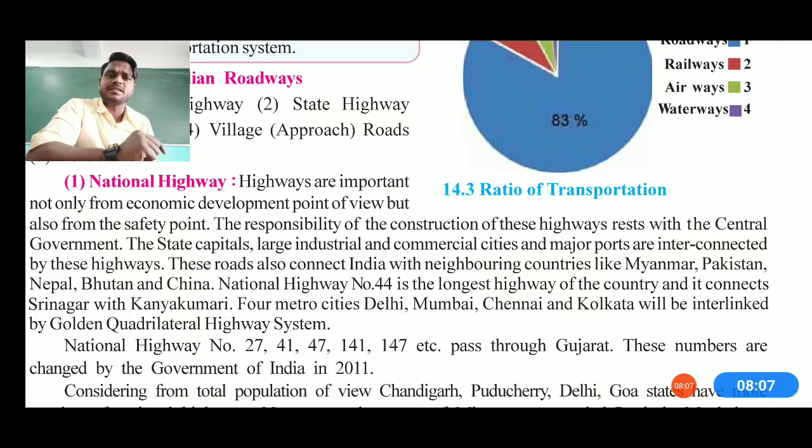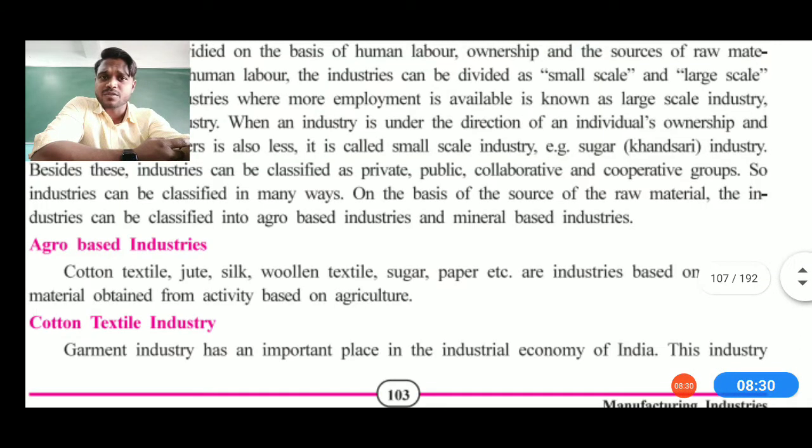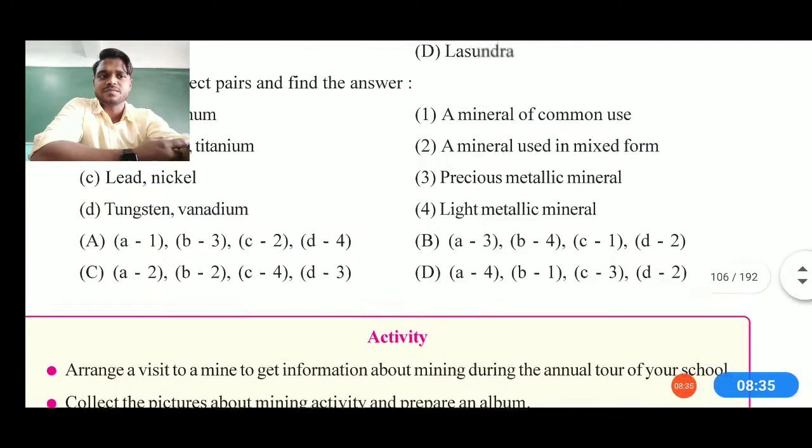You must remember this is the longest highway in our country, connecting Srinagar to Kanyakumari, meaning upper India to bottom India. The 4 metro cities, Delhi, Mumbai, Chennai and Kolkata, are also connected to each other by the Golden Quadrilateral Highway, where National Highways number 27, 41, 47, 147 and 141 pass through Gujarat, which is also very accessible for our general destinations.